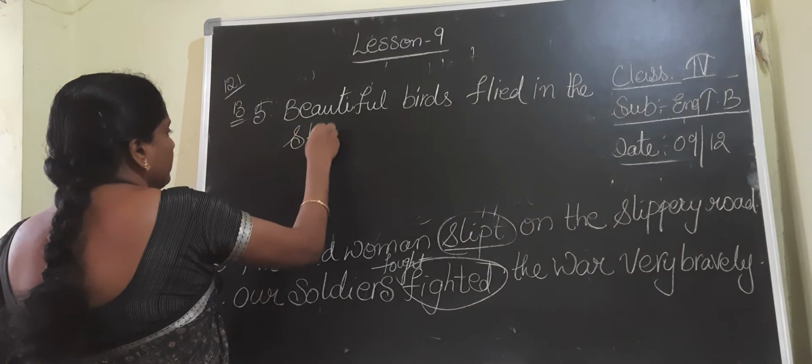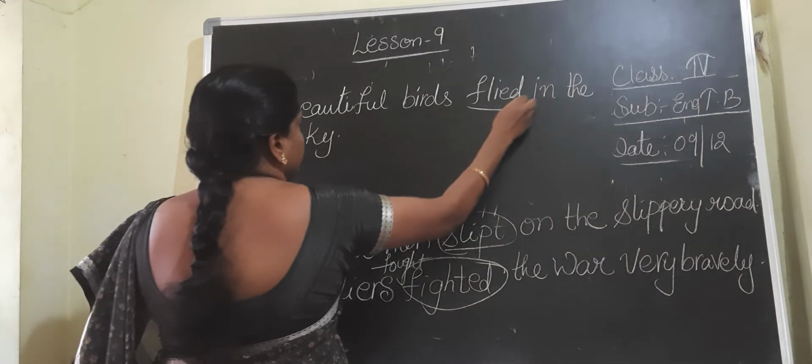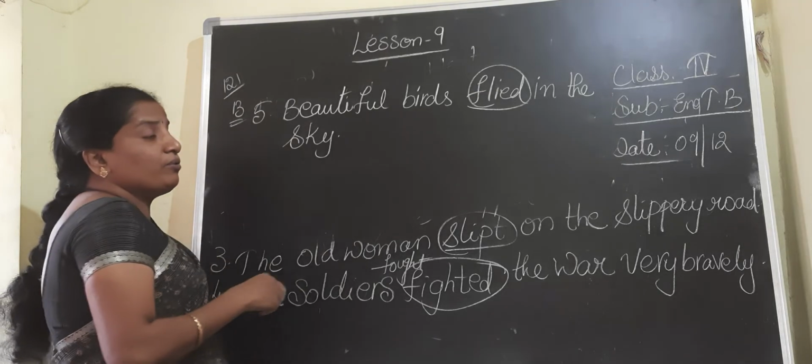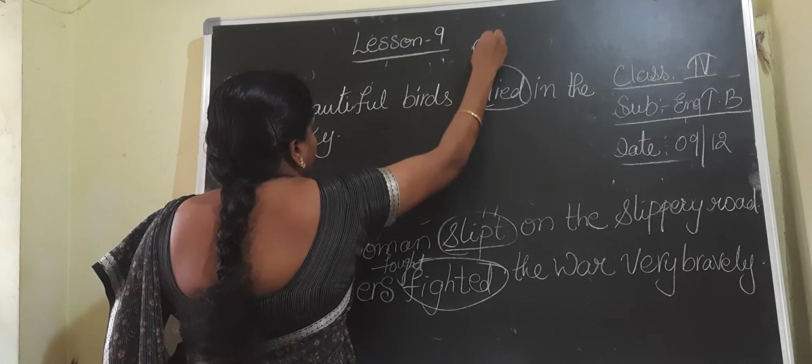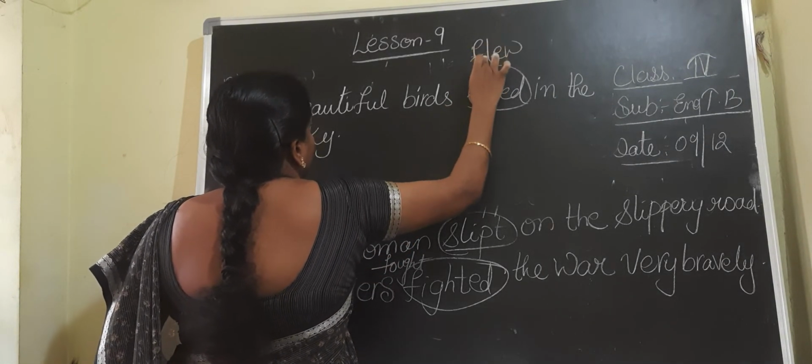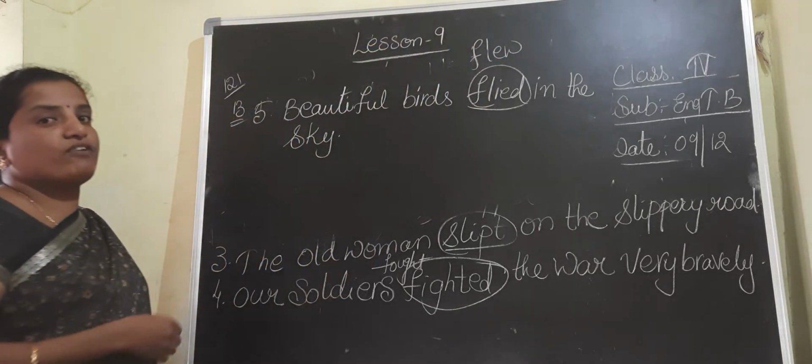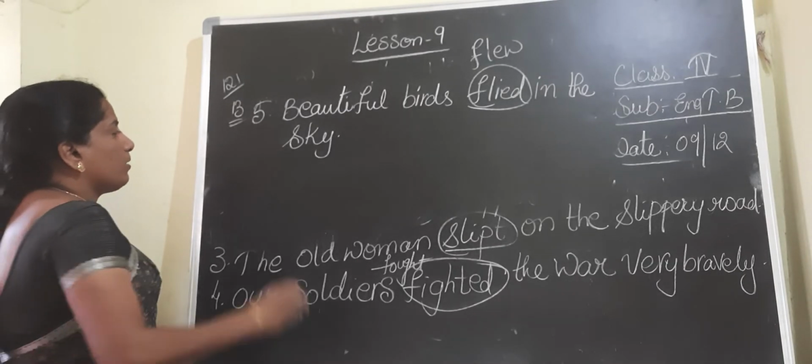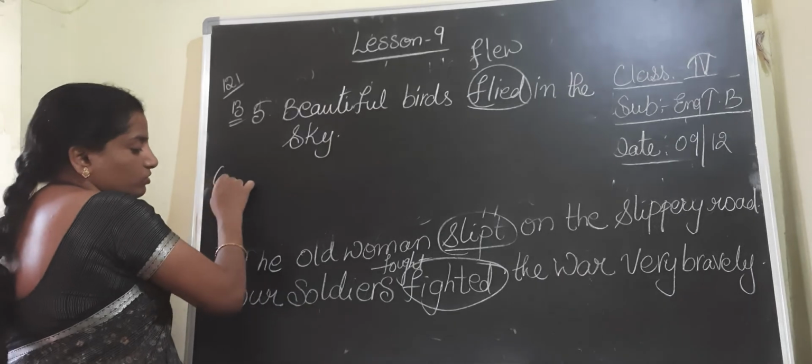Beautiful birds flied in the sky. Flied. Beautiful birds flew in the sky. F-L-E-W, flew. Not flied. Fly, flew, flown.